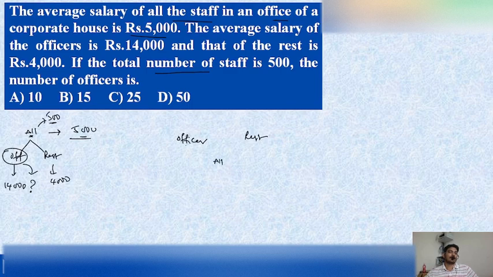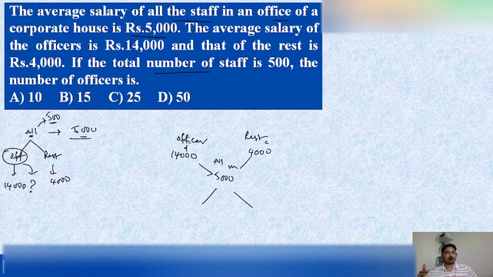The average salary of officers is 14,000, the rest of the people's salary is 4,000, and if we combine all of them the average salary is 5,000. If we apply the dearer and cheaper method, this was the dearer one, this was the cheaper one, and this was the mean value.